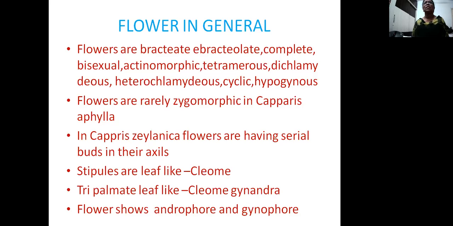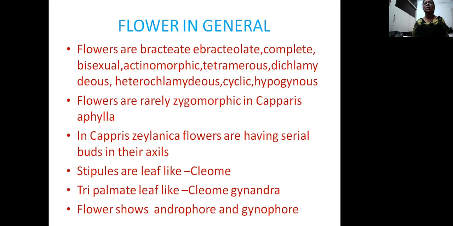In Capparis zeylanica, flowers have serial buds in their axils, superposed serial buds are present. Wherever stipules are present, they are leaf-like. In Cleome, the tripalmate leaf-like stipules are present here. Bracts are present in Cleome gynandra. The flowers show both androphore and gynophore, so it is commonly known as gynandrophore combinedly.